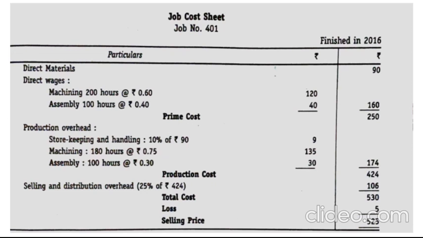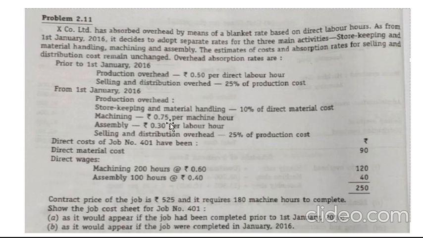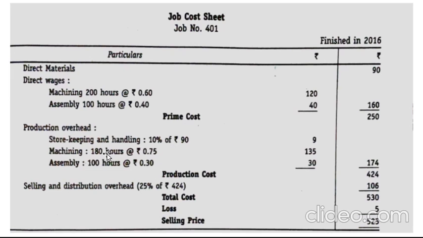Next, as per the question, it states machining 0.75 per machine hour, assembly 0.30 per labor hour. Apart from storekeeping and material handling, which we have considered 10% of direct material, we need to consider the work carried out in the factory, that is machining and assembling. We need to pay for the work done by the machining and assembly shop, and they've given the per machine hour and labor hour rate, so we need to calculate it. Here machining 180 hours at rupees 0.75, assembling 100 hours at rupees 0.30 per hour.